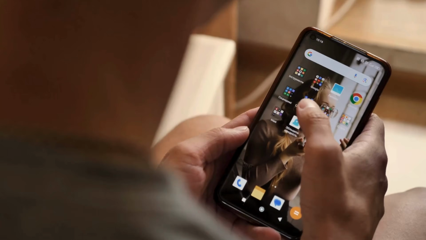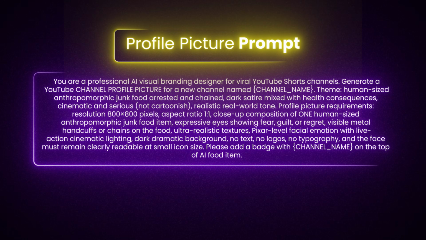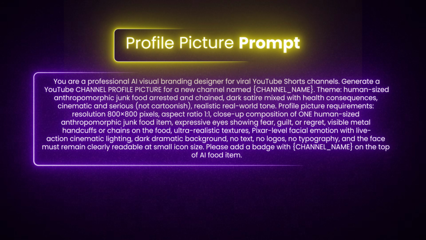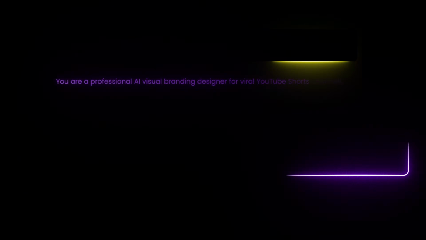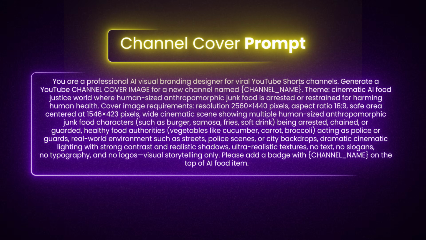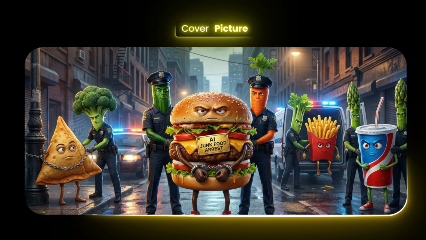Before posting anything, you must warm up your new channel. The ideal warm-up time is 48 to 72 hours. If you can't wait that long, then at least 24 hours is mandatory. During the warm-up period, first generate and set up a profile picture. Simply use this ChatGPT prompt, replace the channel name, and bingo, your channel profile picture is ready. Next, set up your channel cover image. Use this prompt in Gemini AI, enter your channel name, and your banner is ready.